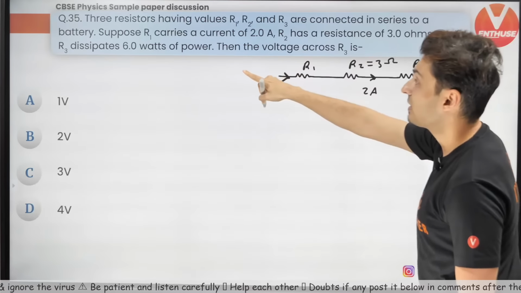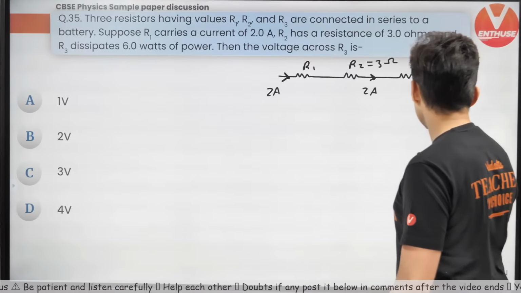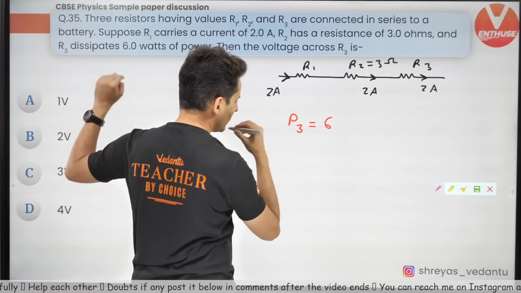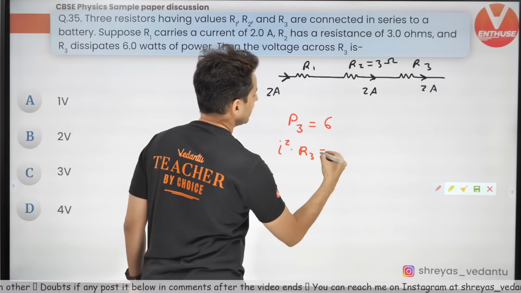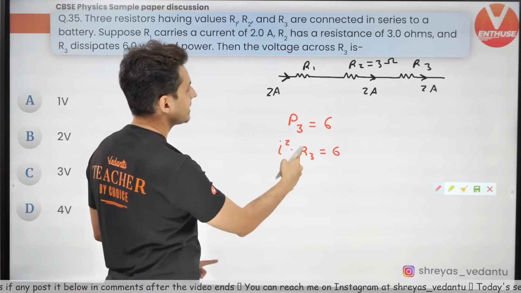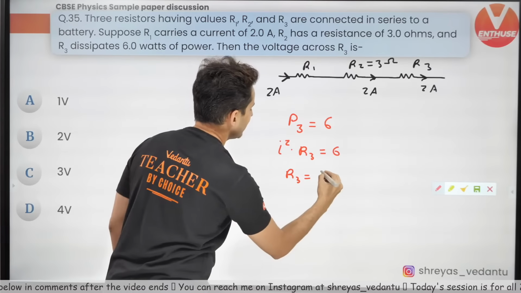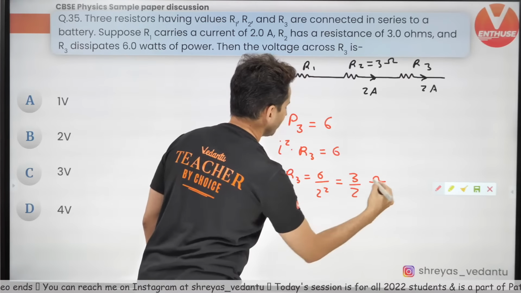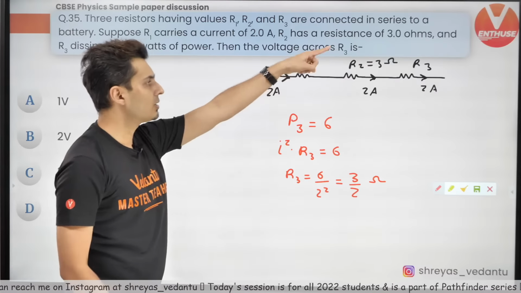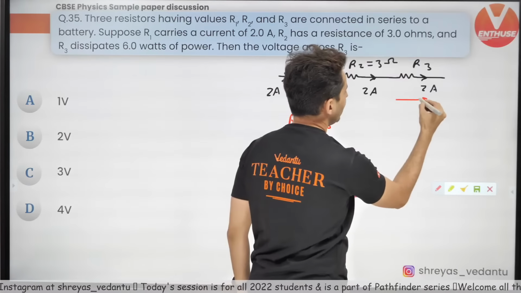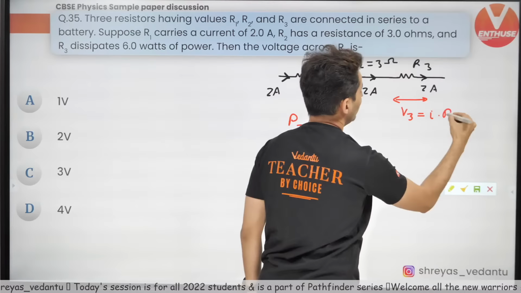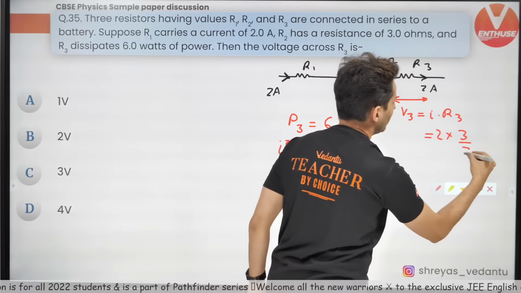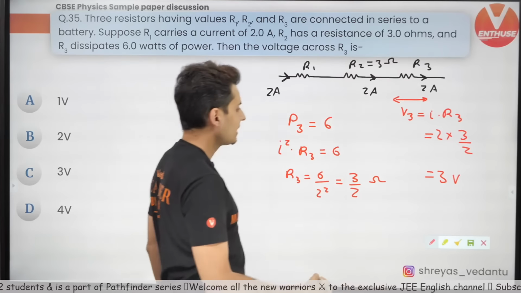And R3 has a power loss of 6 watt. So power loss across R3 is 6. Power loss is I squared into R. This is 6, and I is given to be 2. So R3 will be 6 divided by 2 squared, 6 by 4, which is 3 by 2 ohm. But the question says, what is the voltage across R3? The voltage across R3 will be current into resistance. Current is 2, resistance is 3 by 2. So hence it will be 3 volts. Is it there in the options?